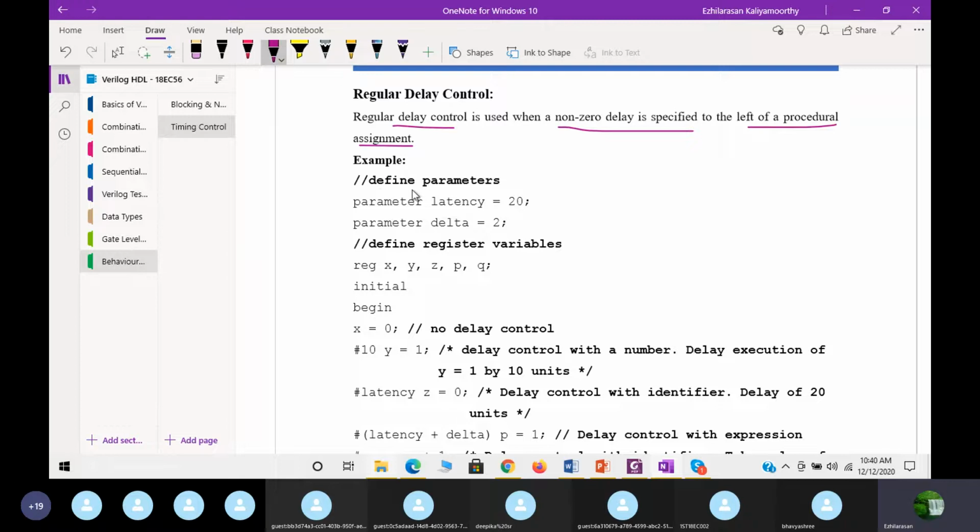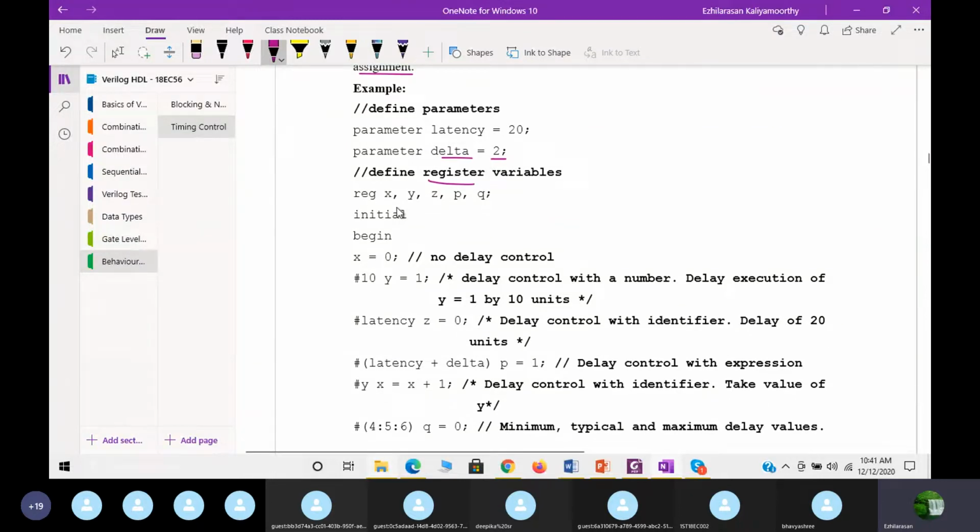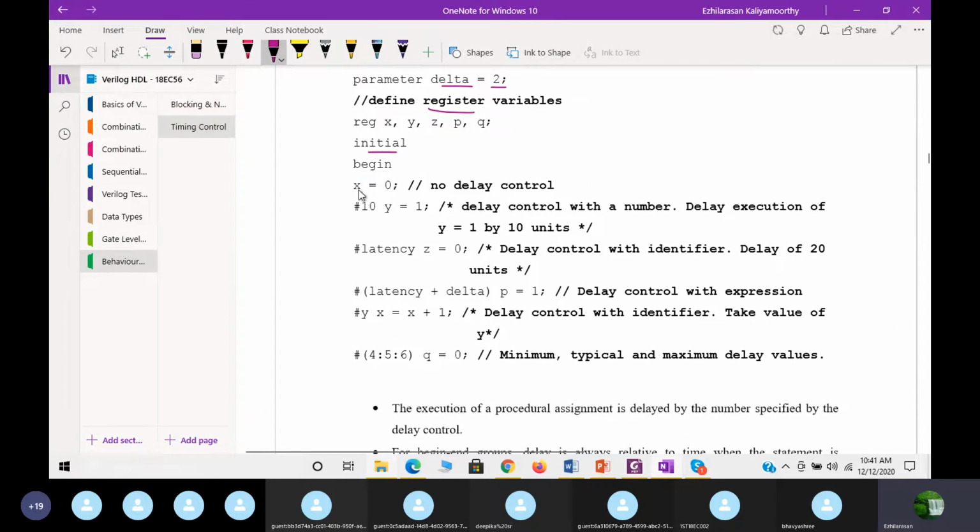For example, first define the parameters. The parameter latency is 20. Then one more parameter, delta, is 2. We have done two parameter declarations. Now let us define the register variables: reg x, y, z, p, q. Now let us start the initial begin. First, x is equal to 0. Here I have not specified any delay, so that indicates there is no delay control. It is zero delay.